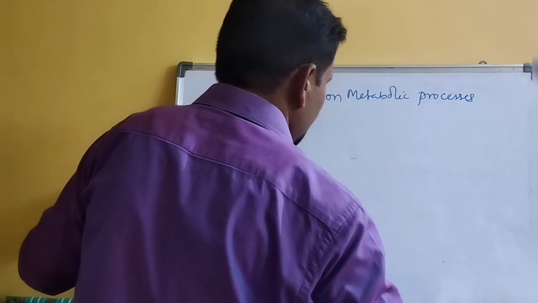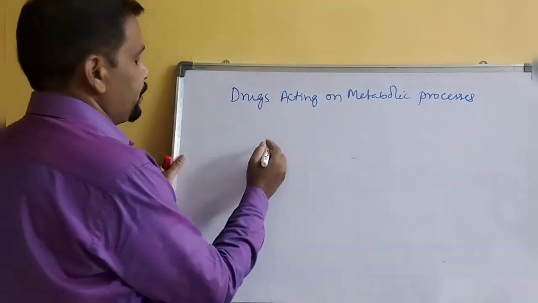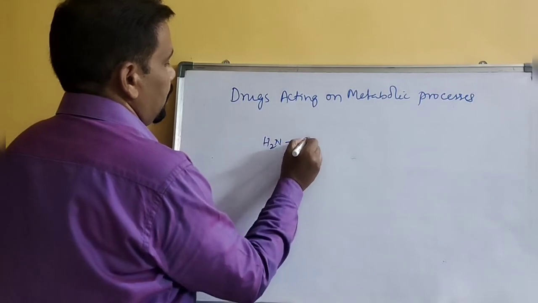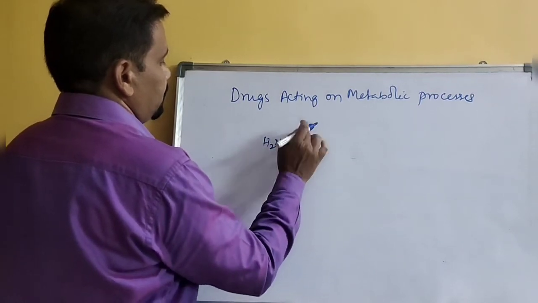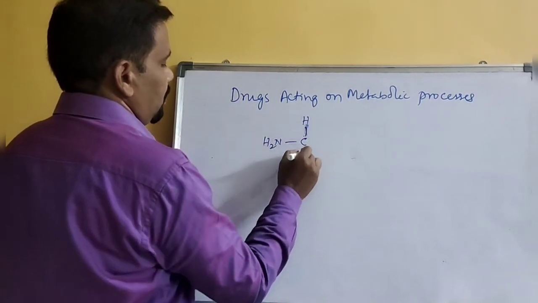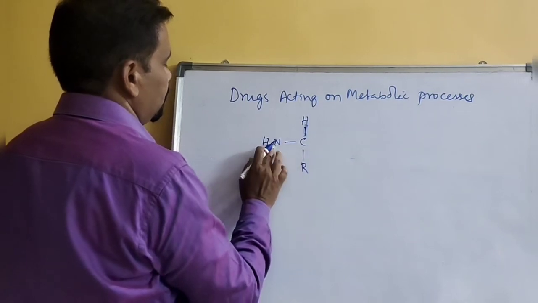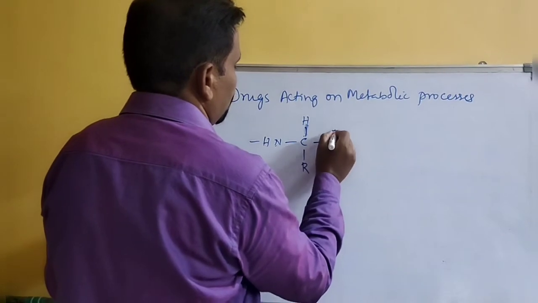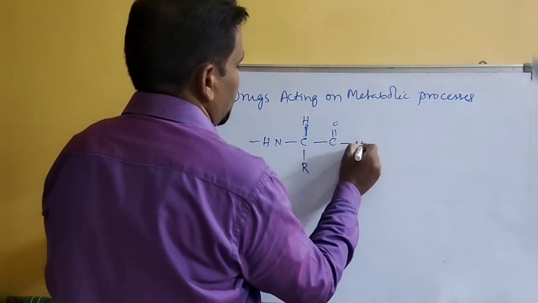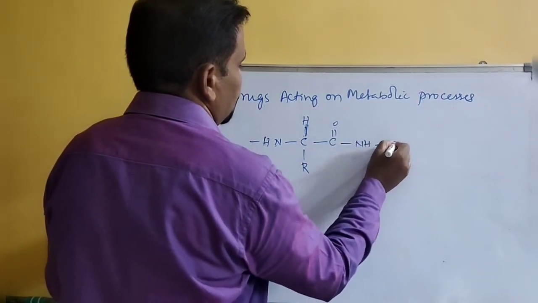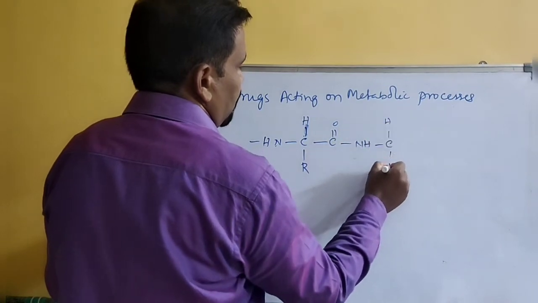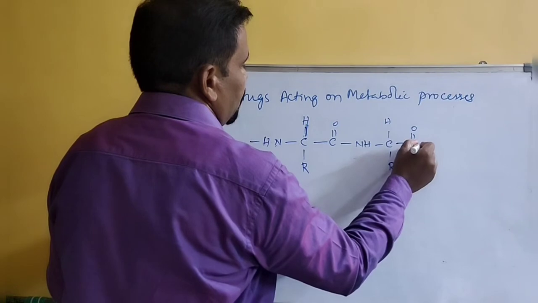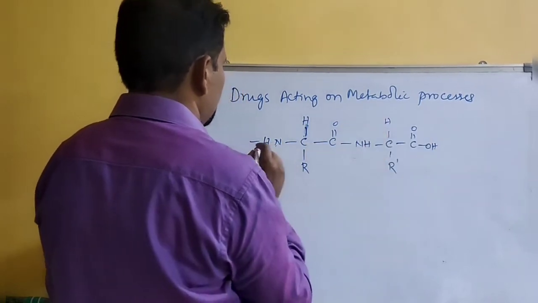I'll write the structure of the peptide bond: R, C double bond O, NH, CH R prime, and C double bond O, CH OH.